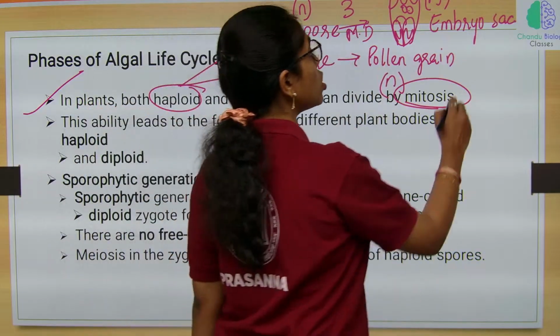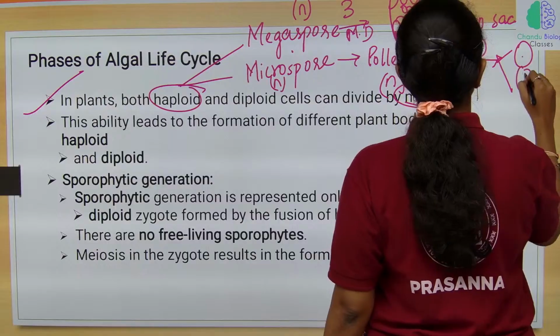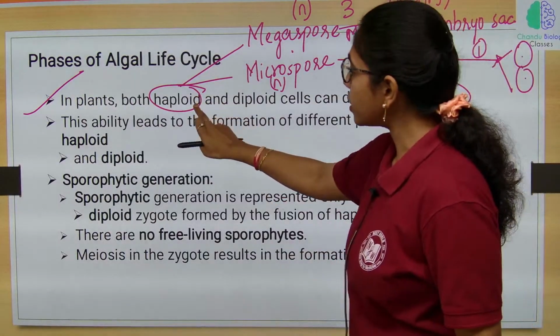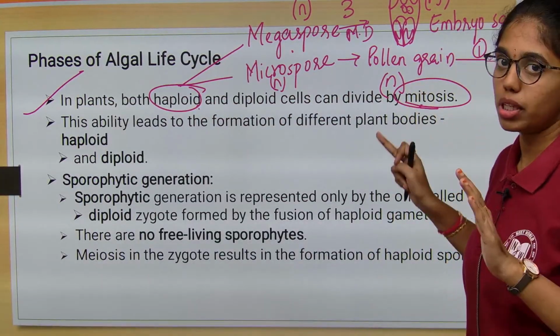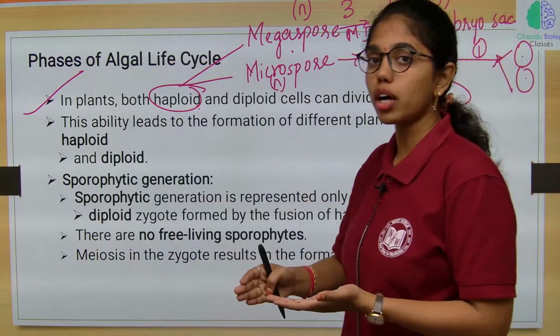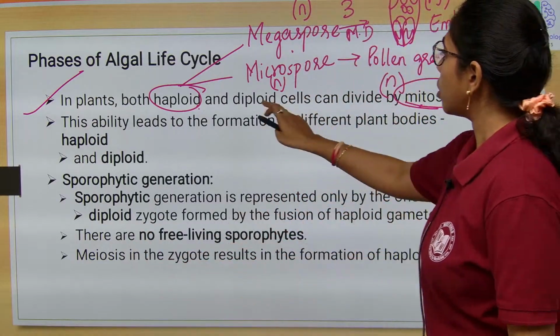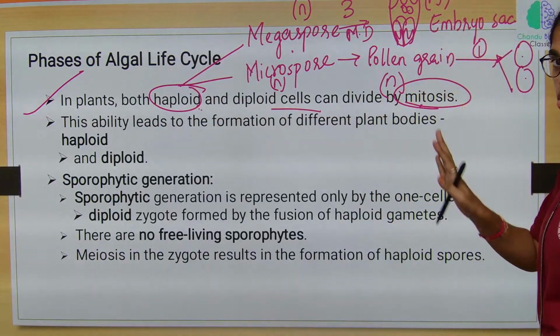This undergoes 1 mitotic division forming a vegetative cell and a generative cell. So, in plants haploid cells also undergo mitosis, but this is not the scenario for animal cells. In animal cells, mitosis or meiosis occurs in the diploid cells only. So, both haploid and diploid cells of the plant will undergo mitosis.